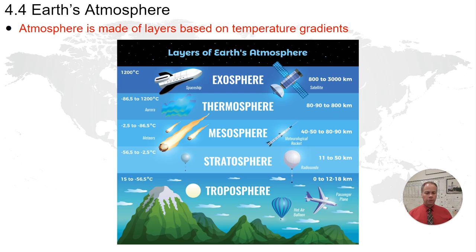As we move up, the next highest level is the stratosphere. The stratosphere is where we find the ozone layer. That's an important factor that we'll be talking about in our course. Above that is the mesosphere, the thermosphere. This is where the aurora borealis, the northern lights, originates, if you've seen that recently. And then the outermost layer is the exosphere, and some satellites orbit the Earth in the exosphere. Once we're beyond the exosphere, we are in space.